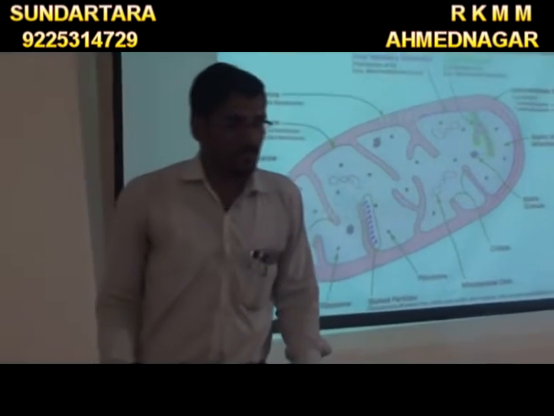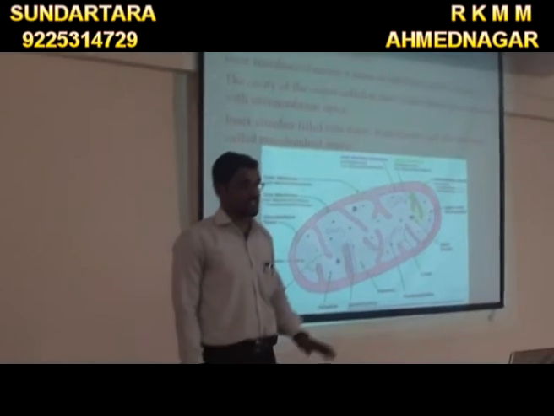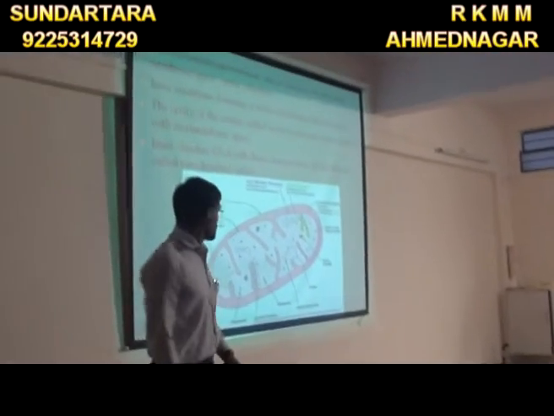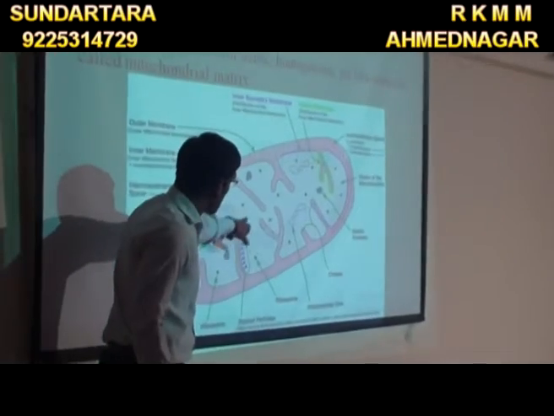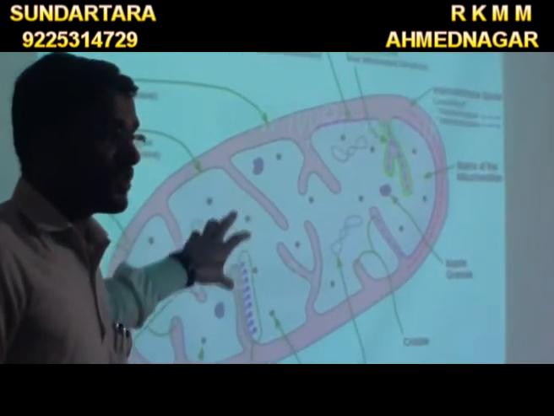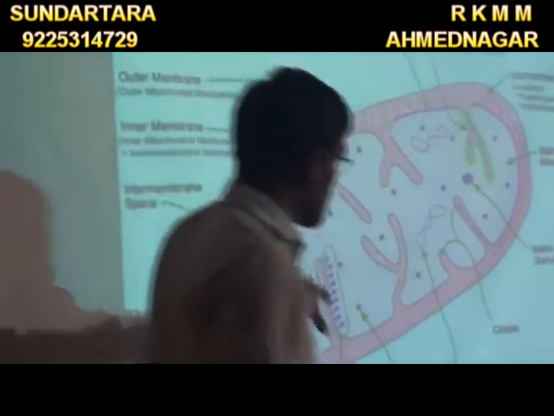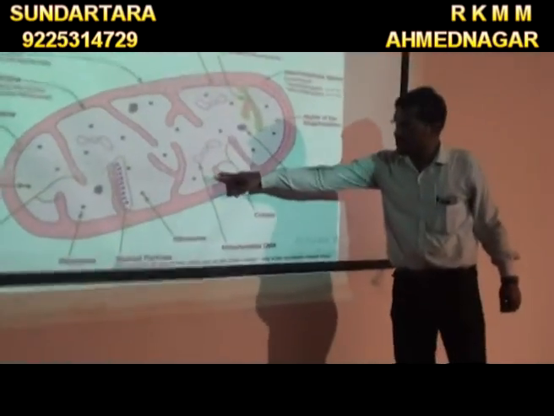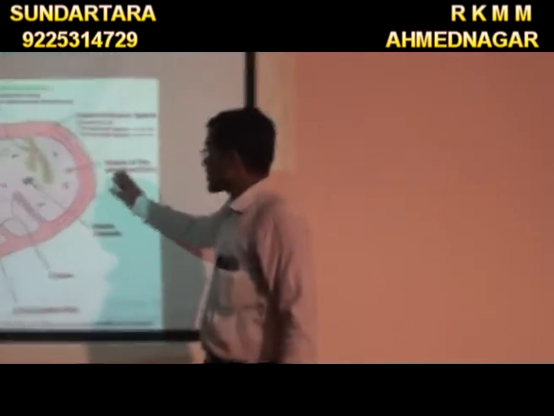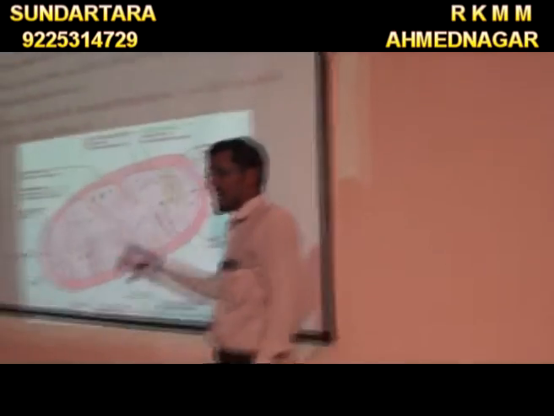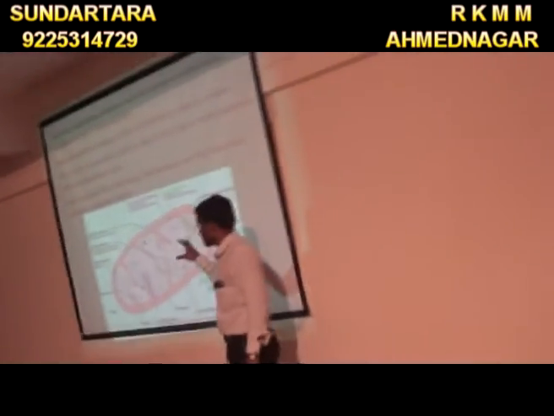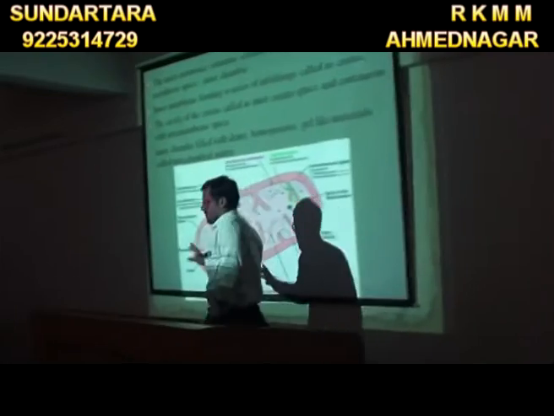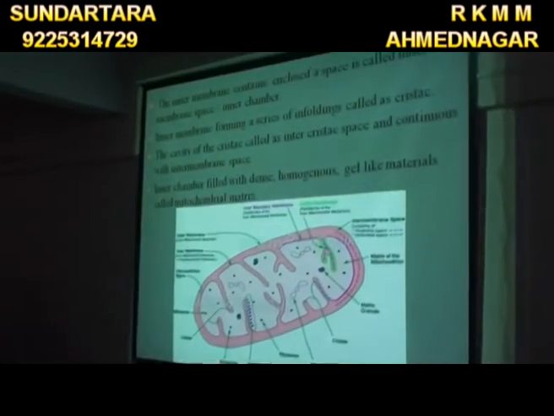The inner chamber is filled with dense, homogeneous, gel-like material, and this material is called the mitochondrial matrix. These are the contents of the inner chamber, also called matrix granules. Then there are the cristae, the ribosomes, the matrix, and the F1 particles. All these structures are called the mitochondrial matrix.